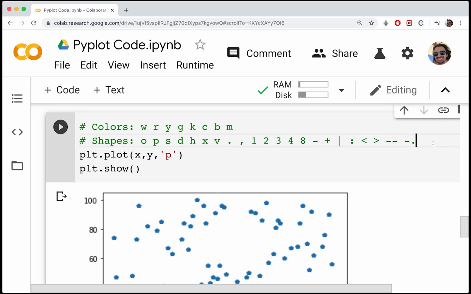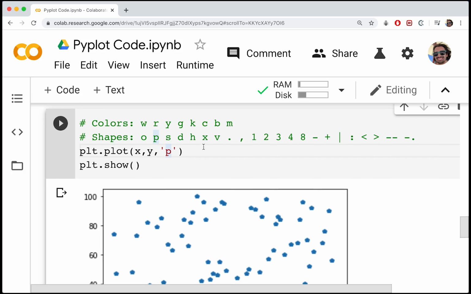Now, I did mention that we can actually combine these, and that is true. Basically, we usually do the color code first and then the shape second, but we do it all in the same string. So I know that's kind of weird and unintuitive. You'd think they would be two separate parameters, but that's just the way that Matplotlib works.